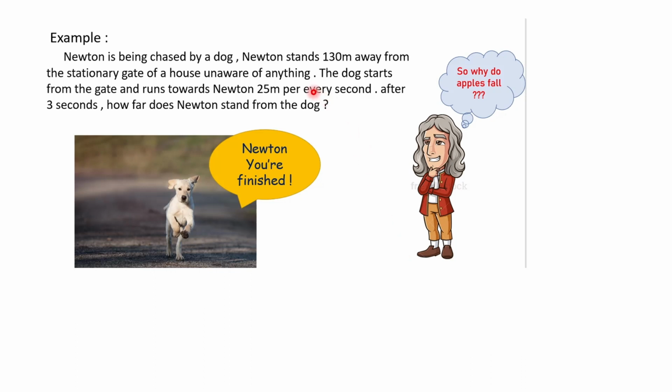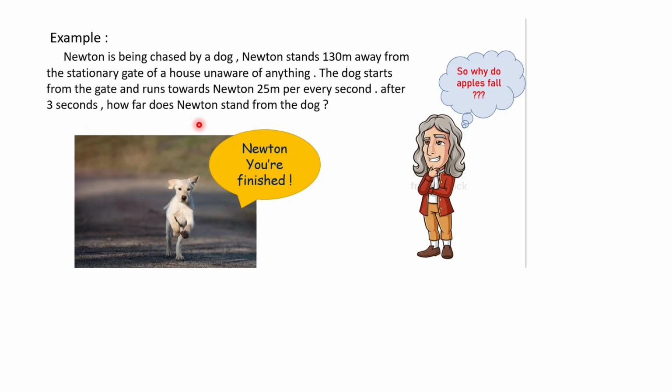He's unaware of anything. Newton stands 130 meters away from the stationary gate of a house. He doesn't know that the dog is chasing him. The dog starts from the gate and runs towards Newton 25 meters per every second. Now 25 meters per second is the velocity of the dog with respect to the stationary gate of a house, right? After 3 seconds, how far does Newton stand from the dog?